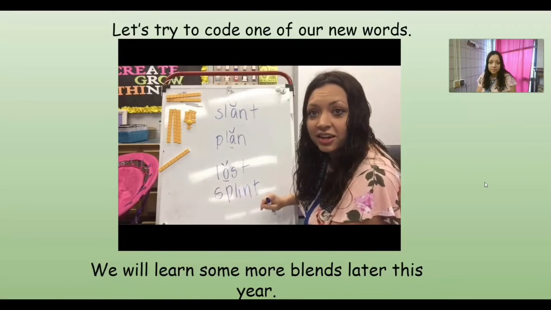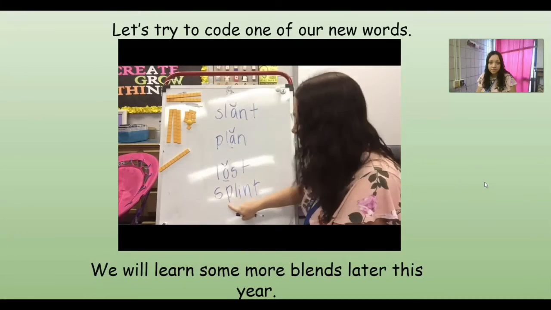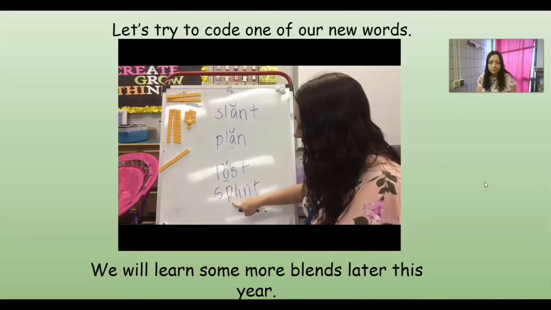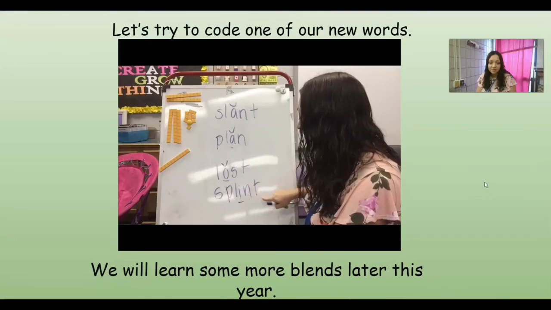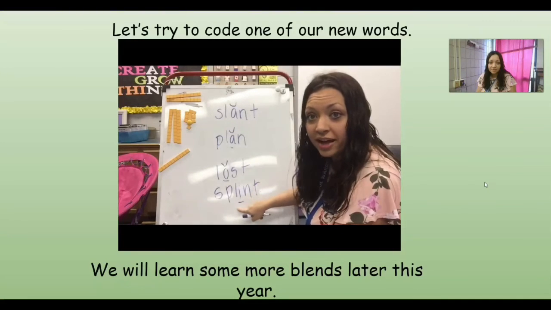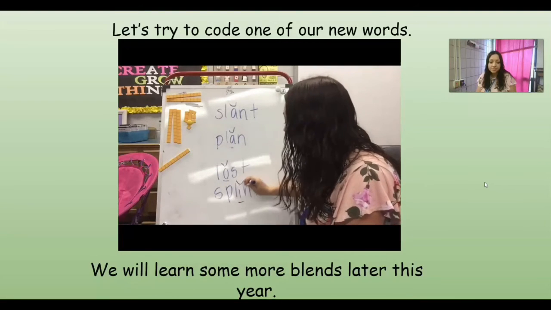Ooh, I have lots of letters in there. How many vowels do I have in that word? We're going to go through. Is S a vowel? P, L, I. Yeah, I is. And then N, T. Well, that N is right behind the I, so that means that that's going to be closed again.